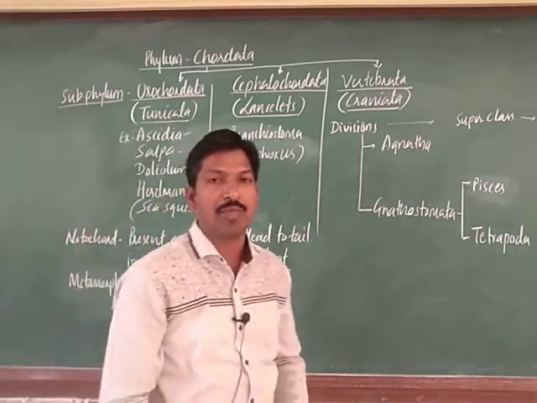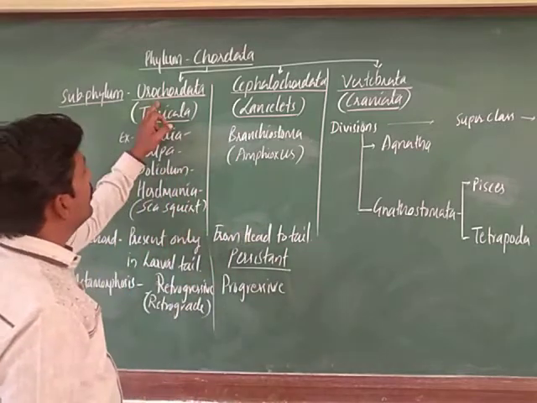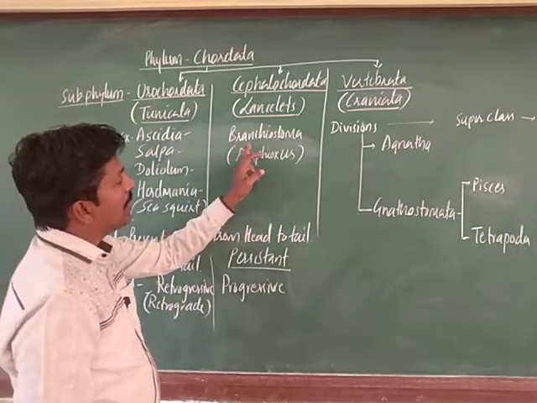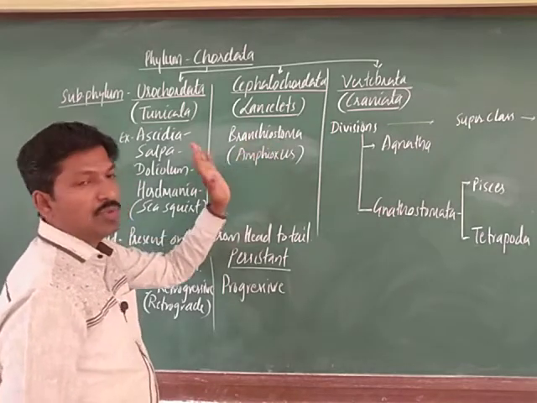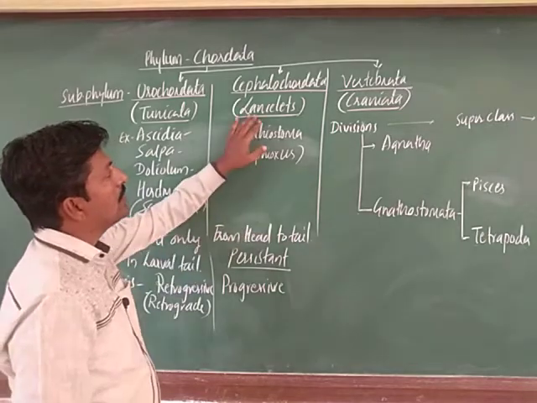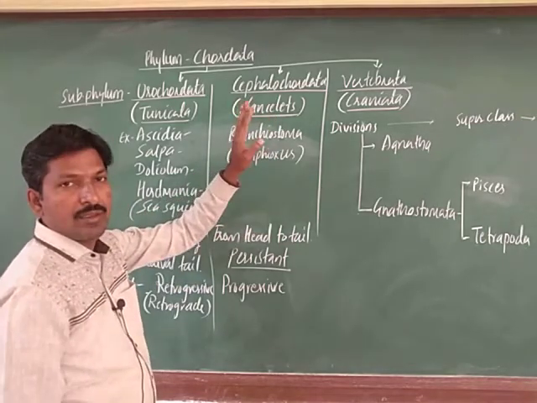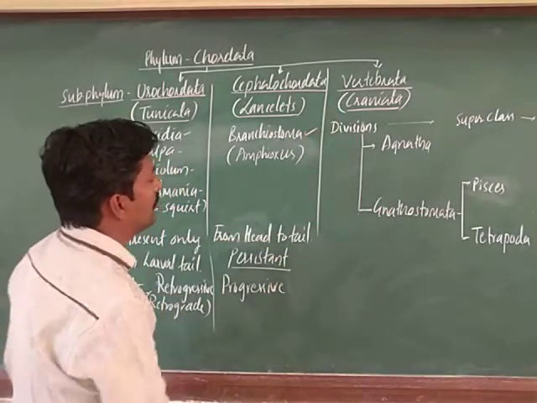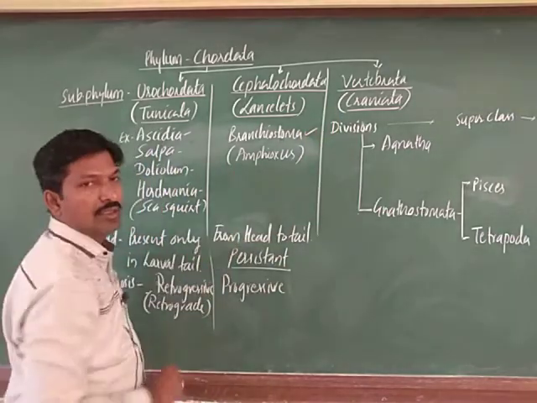These are the examples that come under Urochordata. For Cephalochordata the example is Branchiostoma, also referred to as Amphioxus, the lancelet, right. These are the common names, and the example is commonly known as Amphioxus.